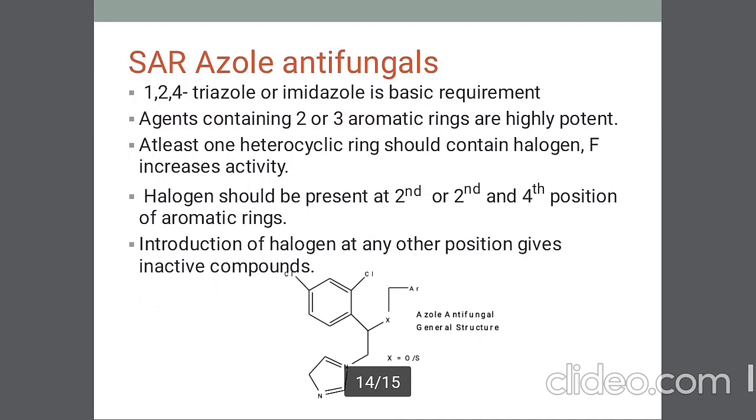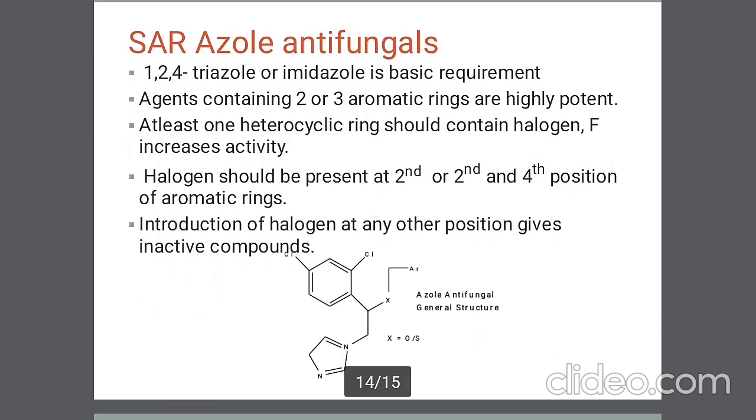Now just look at the structure and SAR of the azole antifungals. The general structure of the azole antifungals has been shown here. Generally the azole antifungals contain either imidazole or 1,2,4-triazole as their basic moiety. These agents contain either 2 or 3 aromatic rings, and agents with 2 or 3 heterocyclic aromatic rings are highly potent. At least one of the rings should contain a halogen, and among the halogens, fluorine increases the activity.